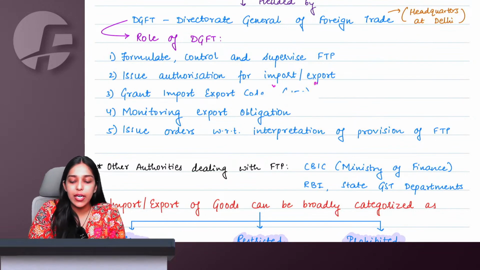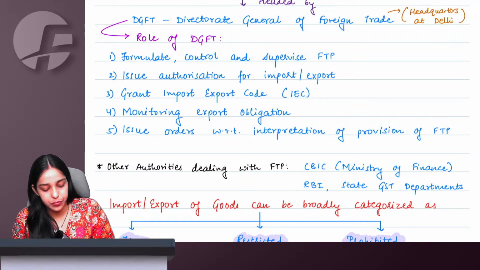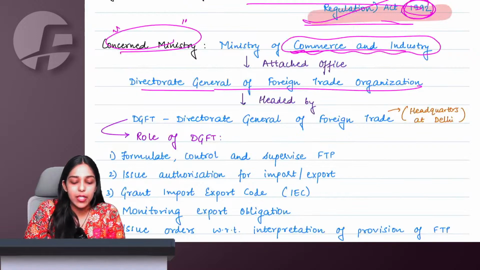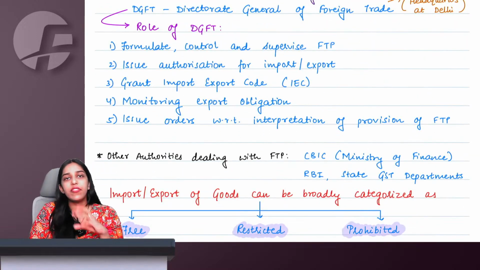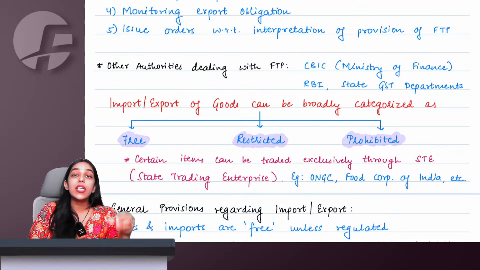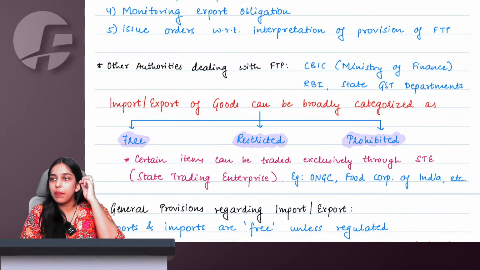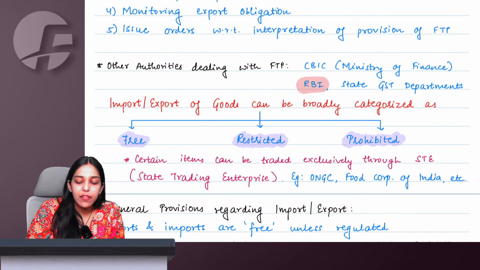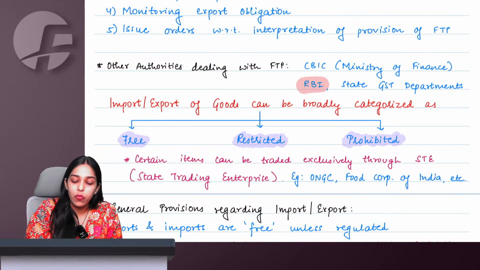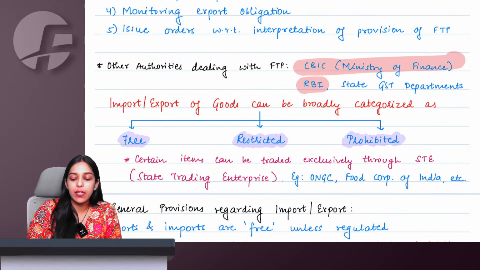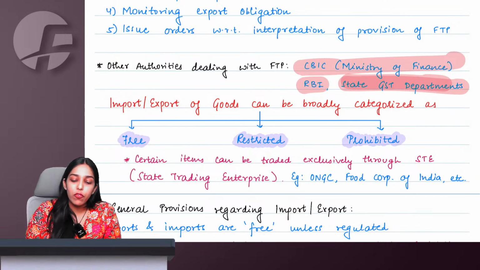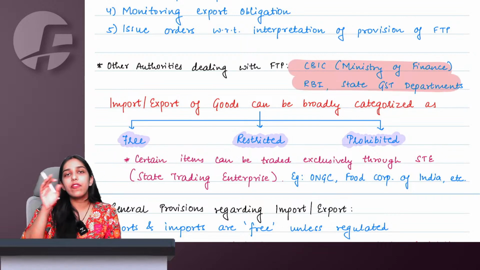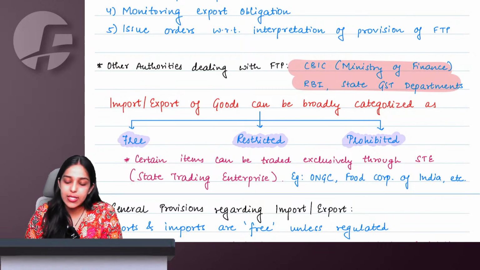Who is DGFT? Directorate General of Foreign Trade. Ma'am, as you said that the policy is issued by central government, it is formulated by DGFT, and DGFT has various roles to play. Are there also any other authorities who are also concerned with FTP? Yes, of course, because forex is involved, foreign currency is involved, of course RBI will be involved. Yes, indirect taxes are involved. Therefore, CBIC, Ministry of Finance will be involved. Then the state GST departments will be involved. So it is not that just DGFT is involved in it. We also have other authorities who have their own share in foreign trade policy.